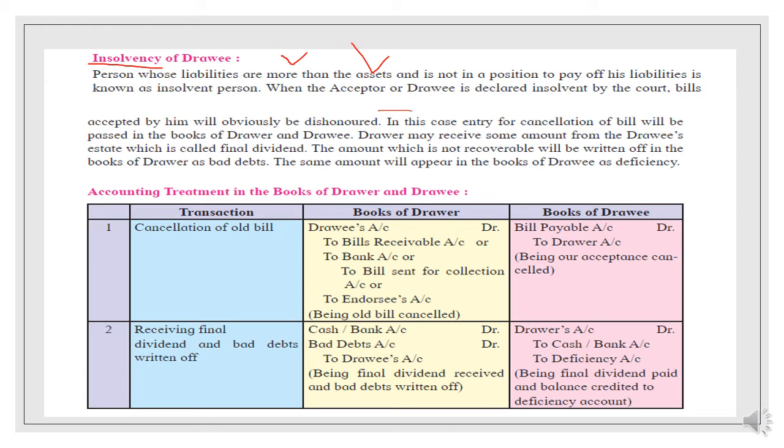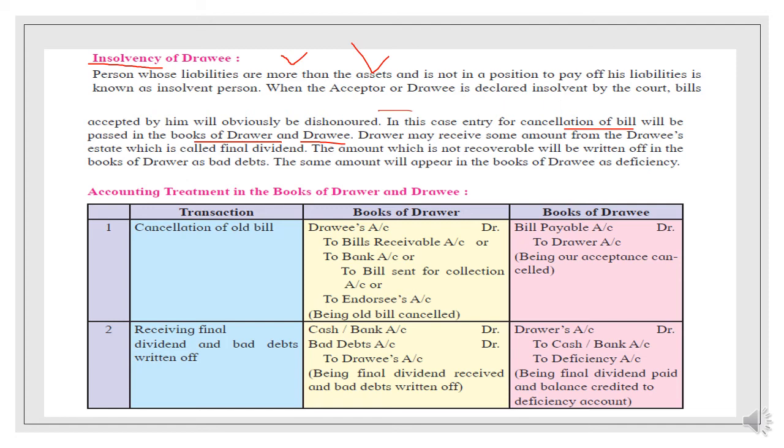And when the acceptor, the drawee, is declared insolvent by the court, the bill accepted by him will obviously be dishonored. So whatever bill he had accepted will be dishonored. In this case, the entry for the cancellation of the bill, meaning dishonor of the bill, will be passed in the books of drawer and drawee. The drawer may receive some amount from the drawee. The drawee is saying that I am dishonoring your bill, I can't pay your bill on the due date, but I will pay you some amount, and the remaining amount I can't pay you in the future because I am a bankrupt person. I have to pay so many liabilities, and I don't have sufficient assets.